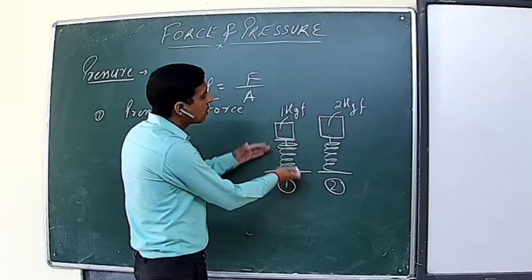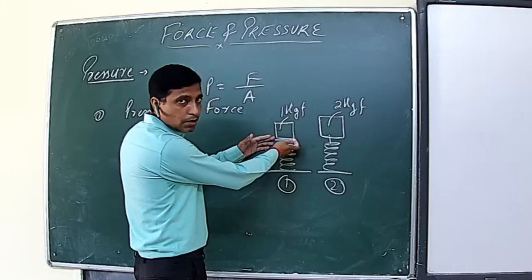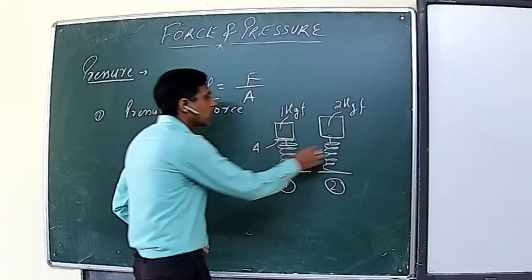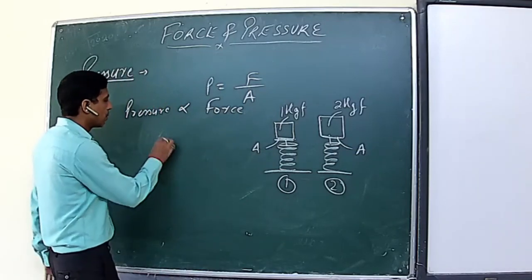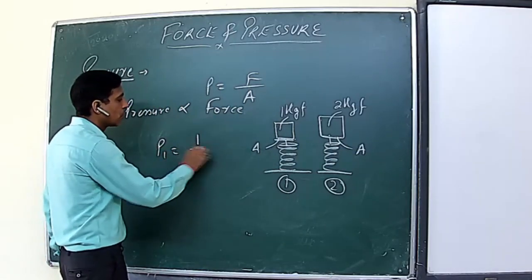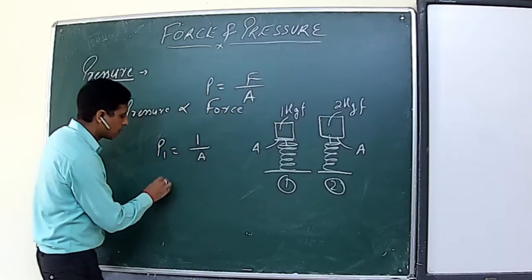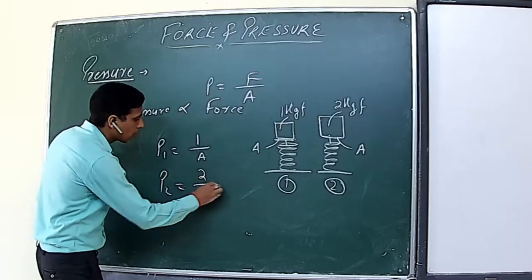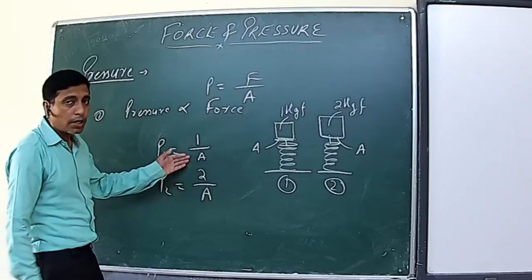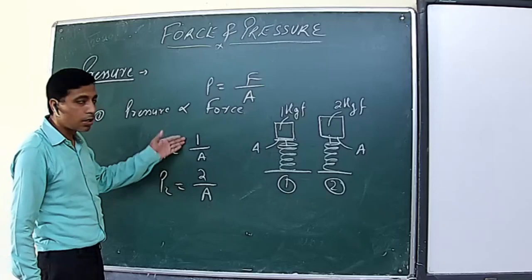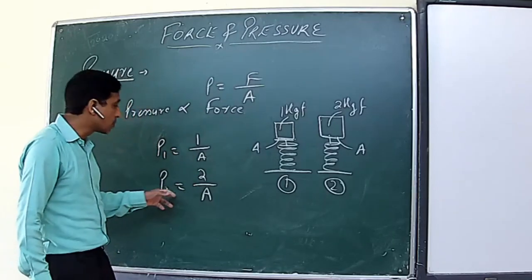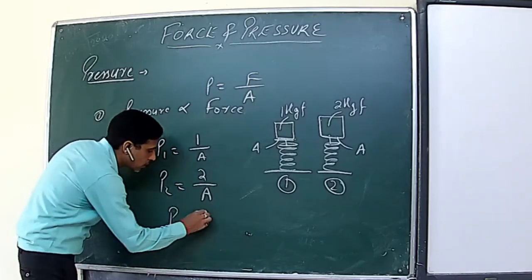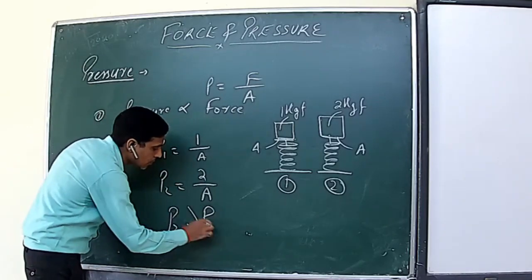It means, if they have the same surface area of contact, here the area of contact is A, here also it is A, then from the formula, P1 will be equal to 1 upon A, and P2 will be equal to 2 upon A. If the denominator is the same, more is the numerator, more is the ratio. So mathematically also, P2 is greater than P1.